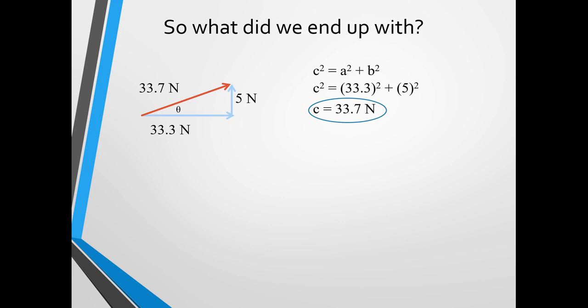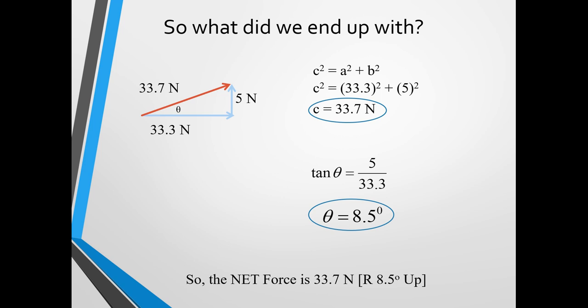And then we can use one of our trig ratios in order to figure out that theta. So tan theta is 5 over 33.3. Using inverse tan, we then find that theta will be equal to 8.5 degrees. So our final net force is 33.7 newtons going right 8.5 degrees up.